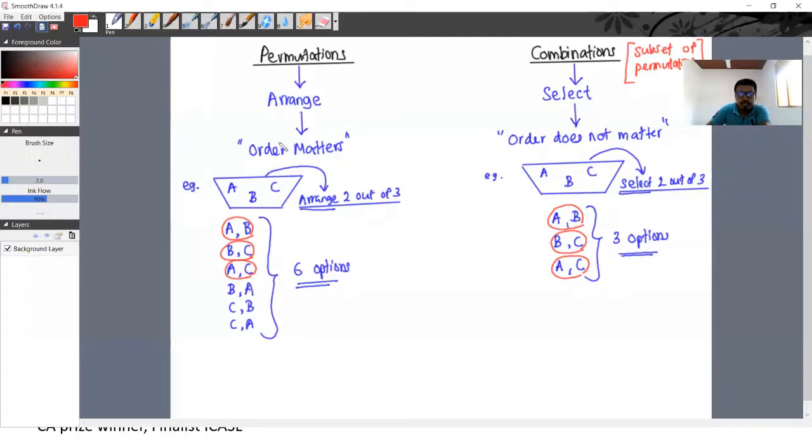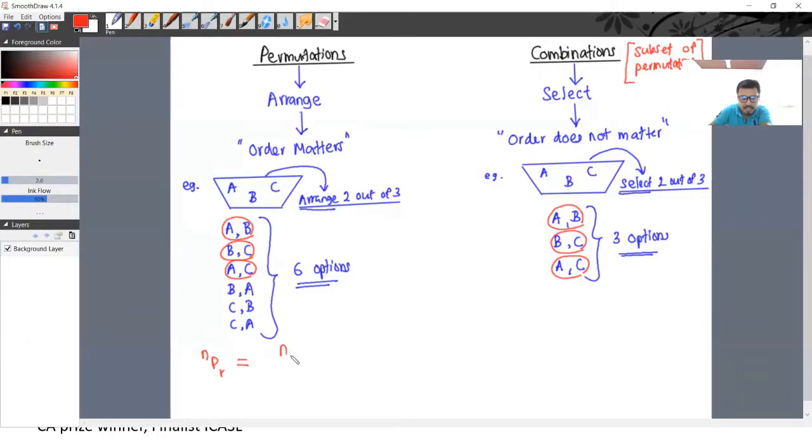So to compute this same stuff without writing it out like this, there is a formula. If we need to find the permutations, we use the formula nPr, P for permutations. How can we find that?